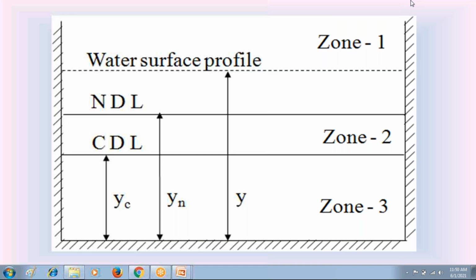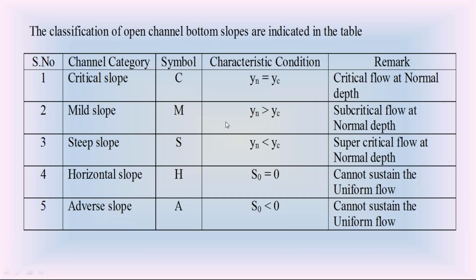In the tabular form also I explained clearly the mild slope channel bottom. Please go through the tabular form, everyone. This is an important discussion, so please listen to the concepts carefully and understand them clearly. We know that the channel bottom slope is called mild if the normal depth Yn is greater than Yc.